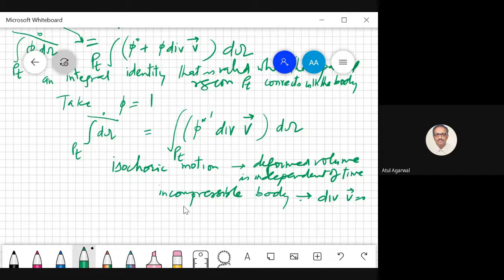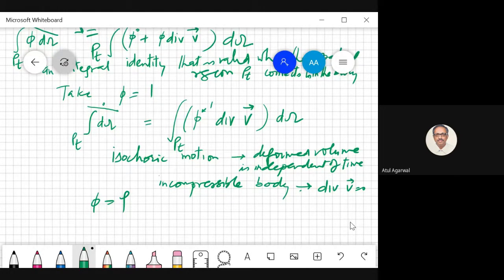Now we can also take phi is equal to rho. If you take phi is equal to rho, what will you get? The time derivative of the integral of rho d omega over P_t is equal to the integral of rho dot plus rho divergence of velocity d omega.